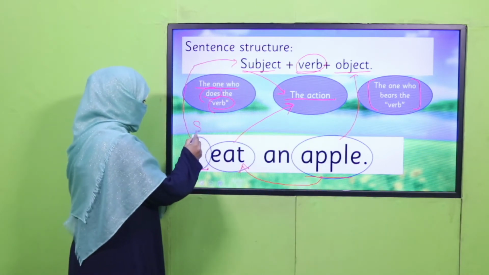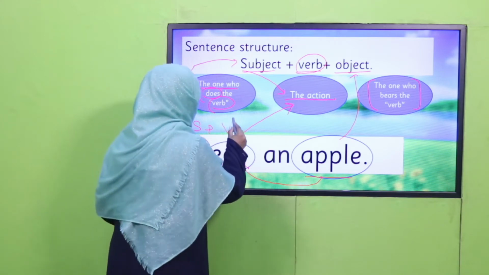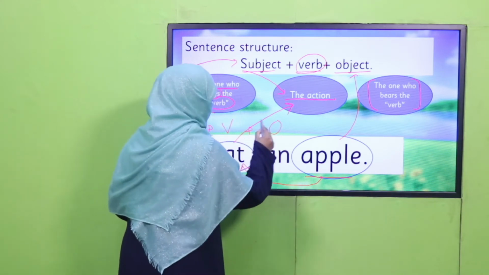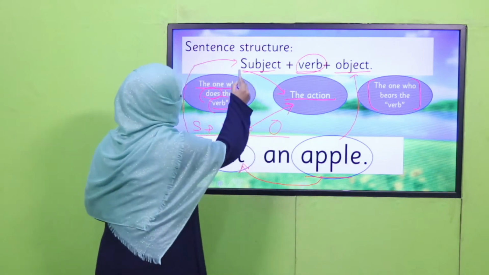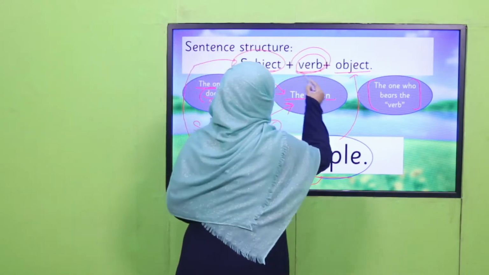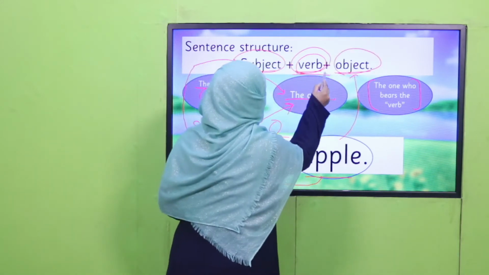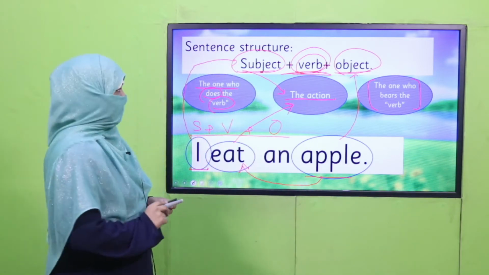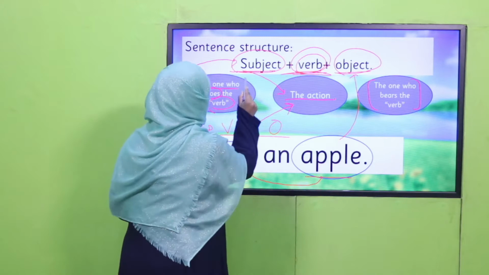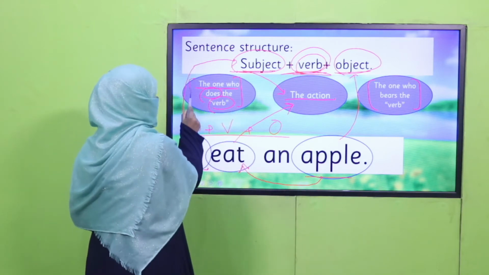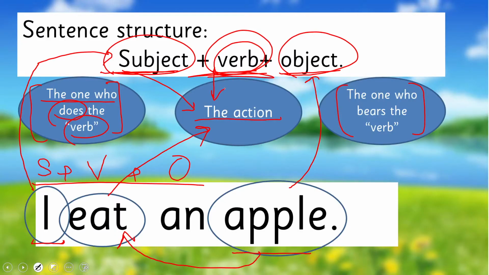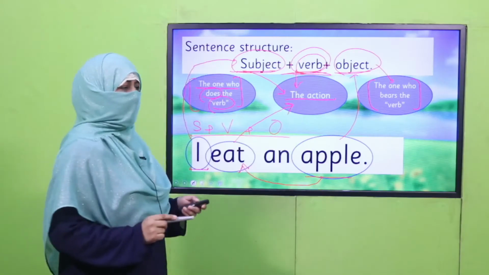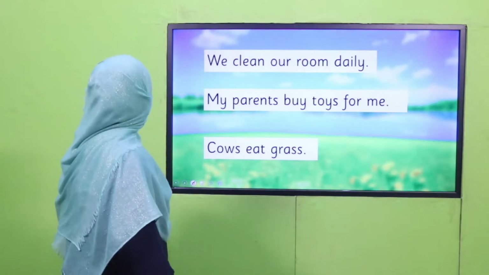Subject plus verb plus object. It makes your sentence. Subject plus verb plus object, where verb is the basic part. Without verb, you cannot make a sentence, right? So subject is the one who performs, who does the verb. Verb is the action itself, and object is the one who bears the verb. Do you understand? Now I'm going to give you more sentences.